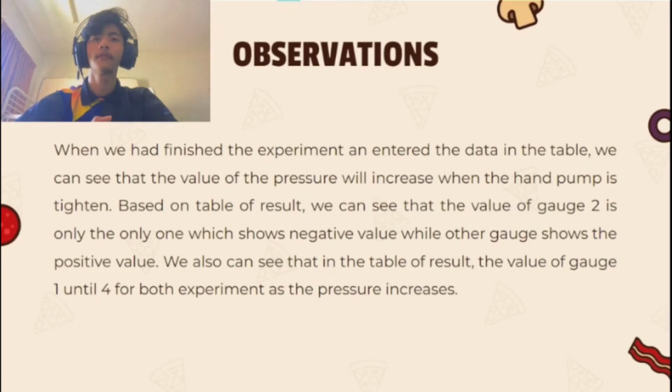Observations. When we had finished the experiment and entered the data in the table, we can see that the value of pressure will increase when the hand pump is tightened. Based on the table of results, we can see that gauge 2 is the only one which shows negative values, while the other gauges show positive values. We also can see that in the table of results, the values of gauge 1 until 4 for both experiments increase as the pressure increases.